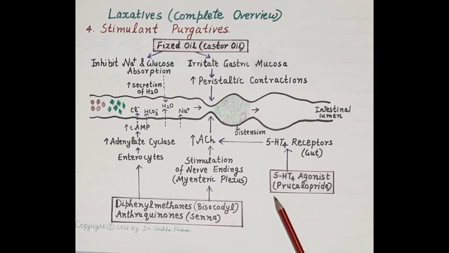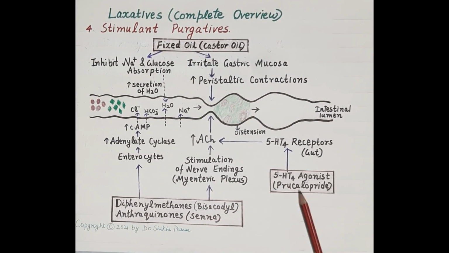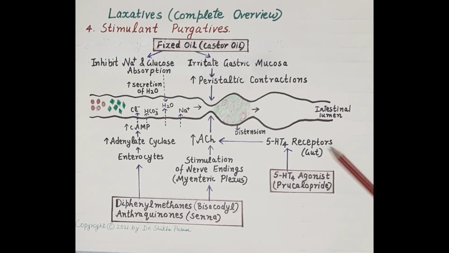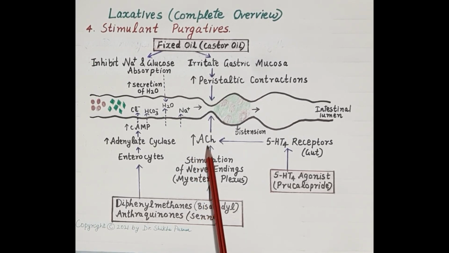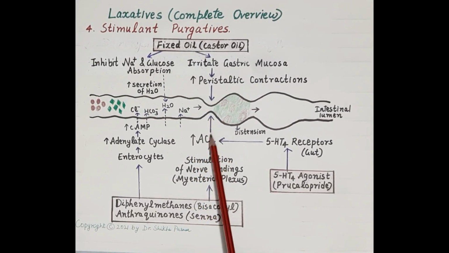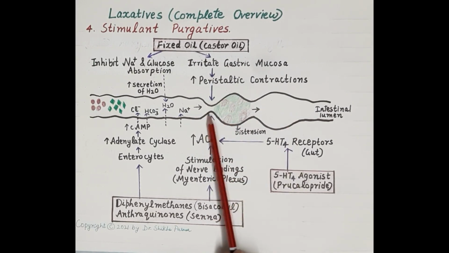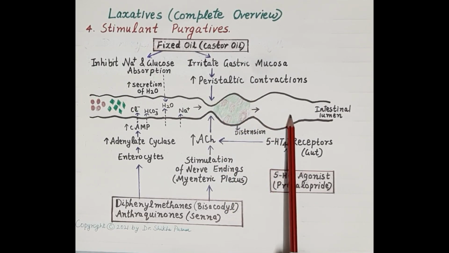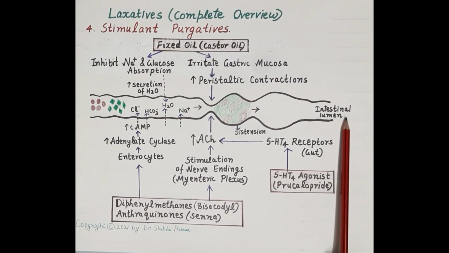It depicts the mechanism of action of prucalopride. Prucalopride is a 5-HT4 agonist. It stimulates 5-HT4 receptors in the gut, and stimulation of these receptors causes increased release of acetylcholine. And as we know, acetylcholine stimulates peristalsis. It stimulates peristaltic contractions that facilitate transportation or transit of stools in the forward direction, and further facilitates the process